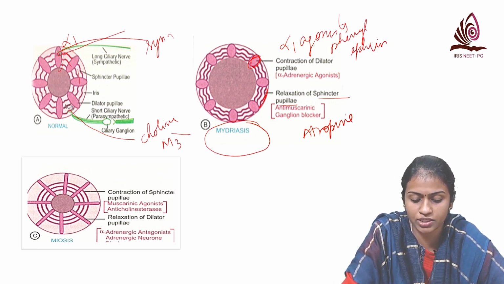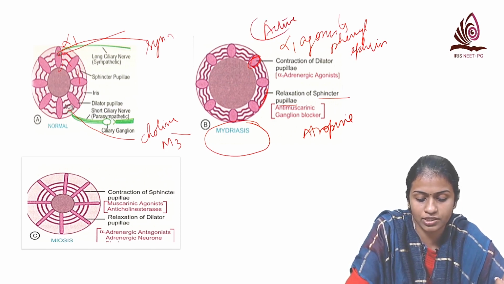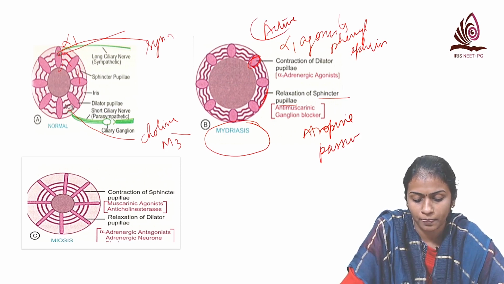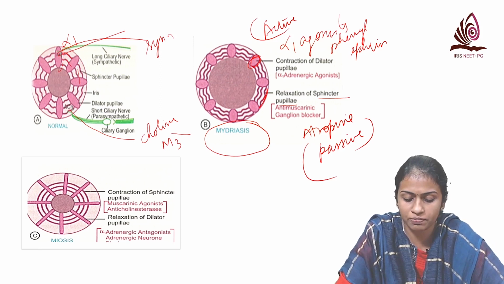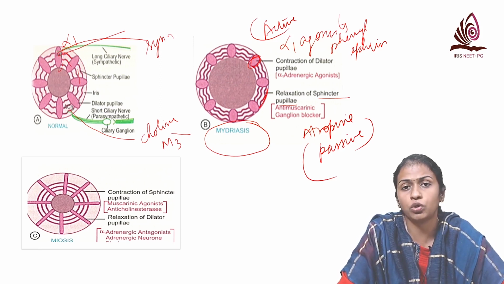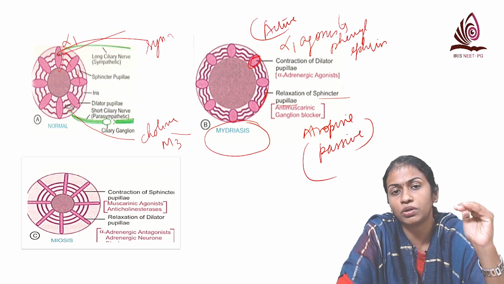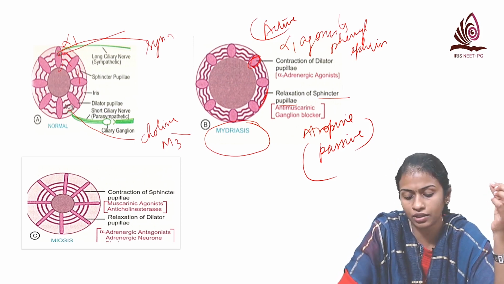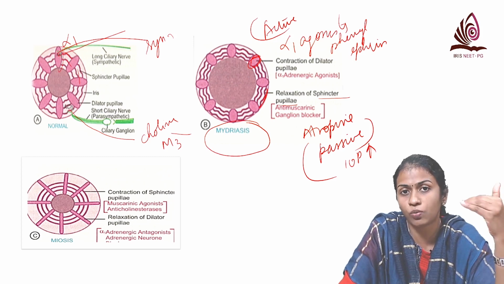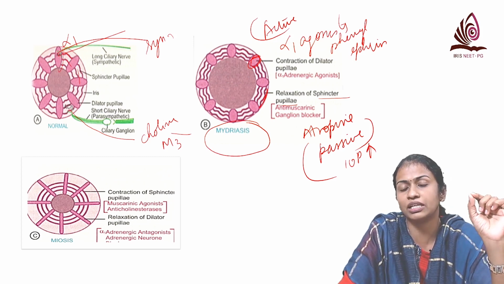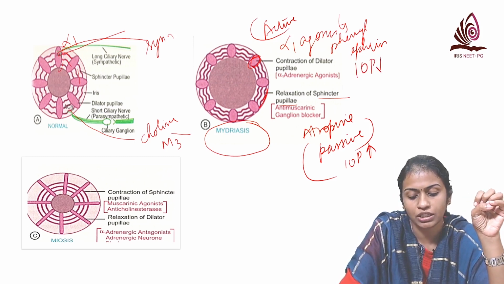Which one will be active mydriasis? Where there is active contraction of muscle, that is by phenylephrine, whereas atropine is passive mydriasis. Clear? Now, what other difference is there between active and passive mydriasis? When you're giving atropine, what happens to the intraocular pressure? Intraocular pressure will either remain normal, or in patients with narrow iridocorneal angle, it can even increase. Whereas phenylephrine is an alpha 1 agonist. Alpha 1 is present on the ciliary blood vessels, and that decreases aqueous production, and the intraocular pressure decreases.